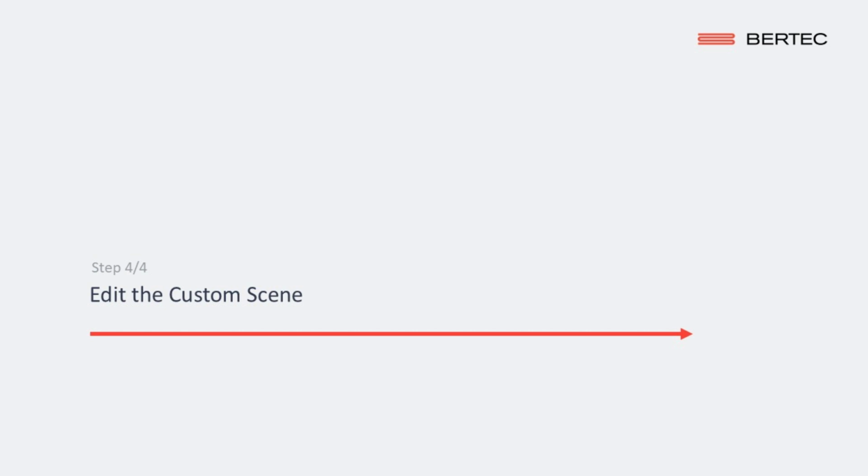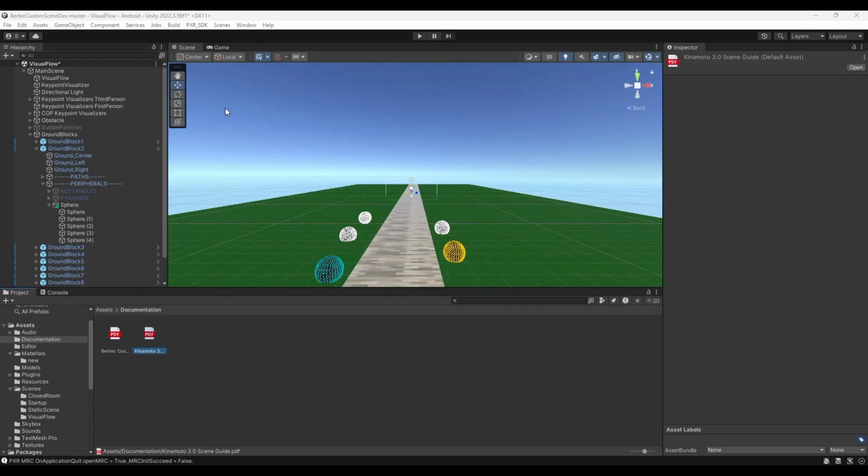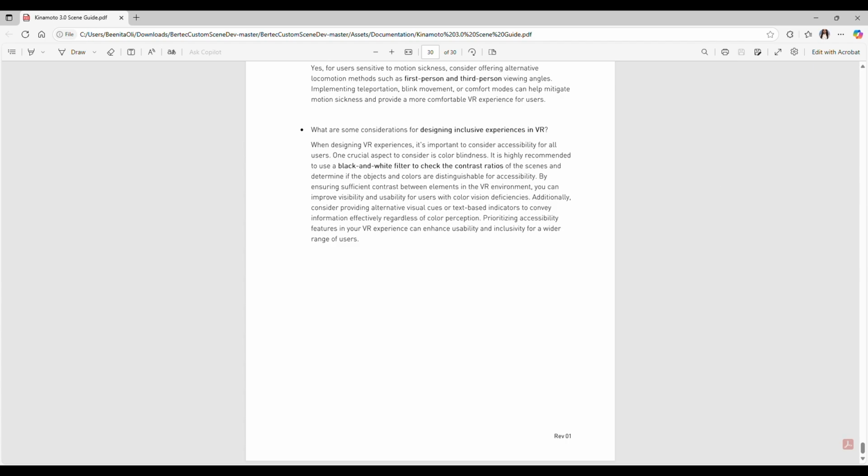Step 4. Make the desired changes to the custom scenes. When the custom scene is opened in Unity, navigate to Assets, select Documentation, and then open the Scene Guide.